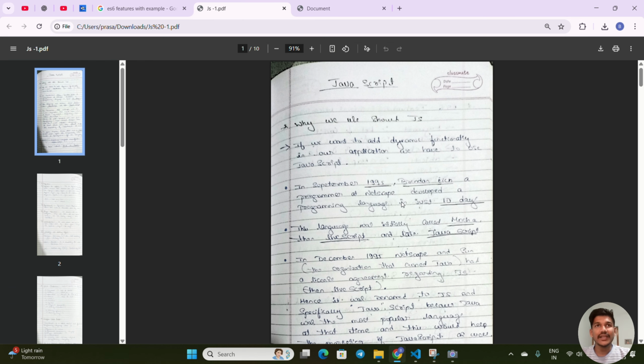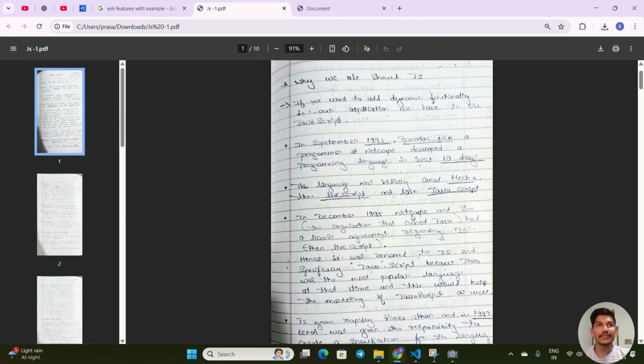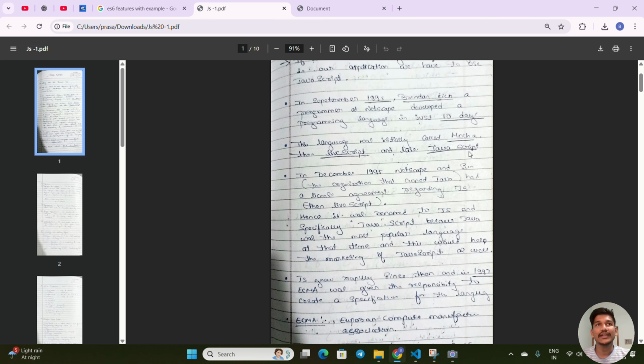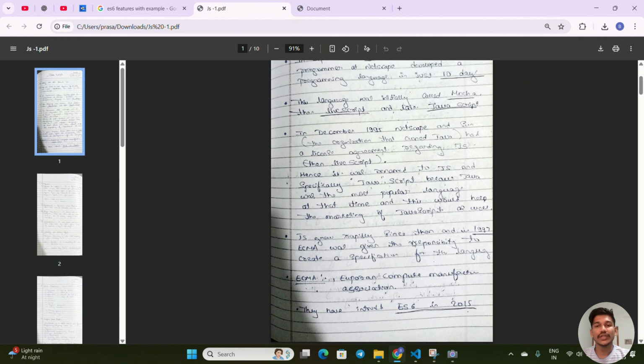In 10 days, he did not develop the entire JavaScript. He developed a small part of it, and after that they added updates and provided many functionalities. One of the things we also learned is that JavaScript was known as Mocha, then LiveScript, and then JavaScript. Why did they make it JavaScript? At that time, Java was so familiar, and to advertise their LiveScript, they renamed it JavaScript for advertisement purposes, so that everyone would know it and could use it freely.